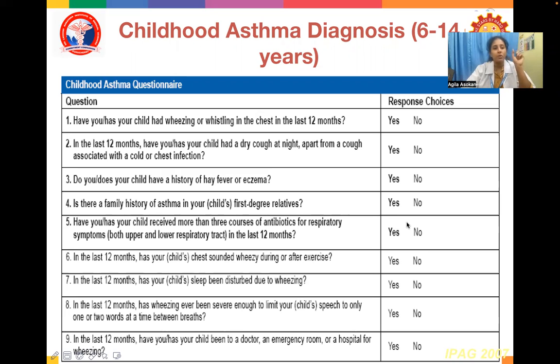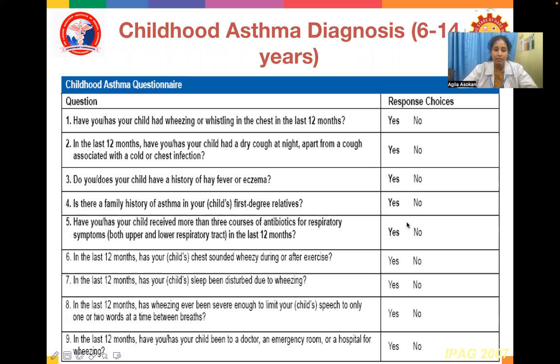Apart from cough associated with a cold or a chest infection, do you or does your child have a history of hay fever or eczema? Is there a family history of asthma in your child's first degree relative? Have you or has your child received more than 3 courses of antibiotics for respiratory symptoms, both upper and lower respiratory tract infection, in the last 12 months?